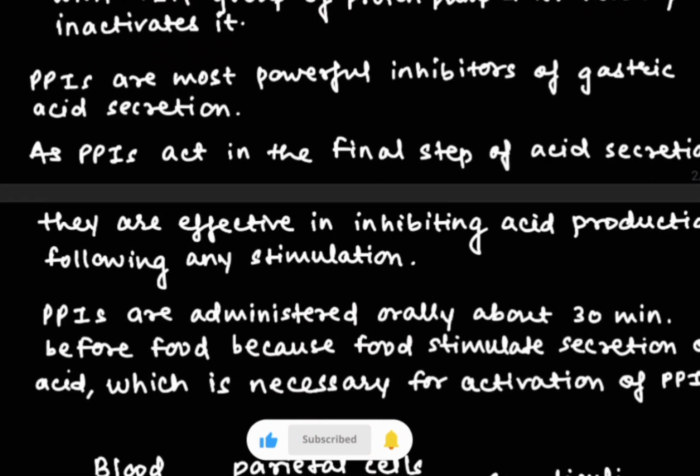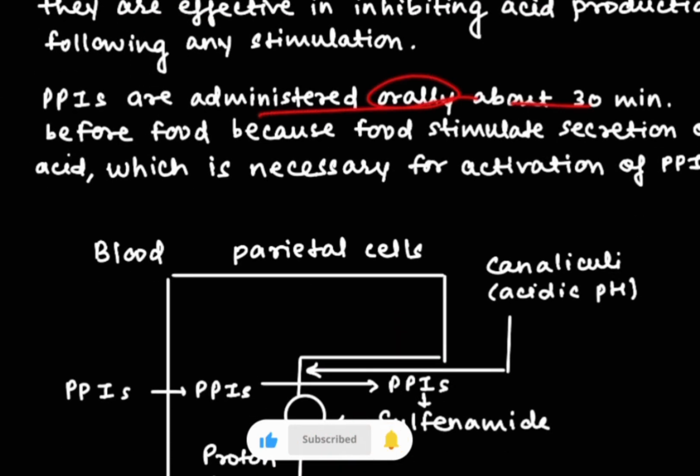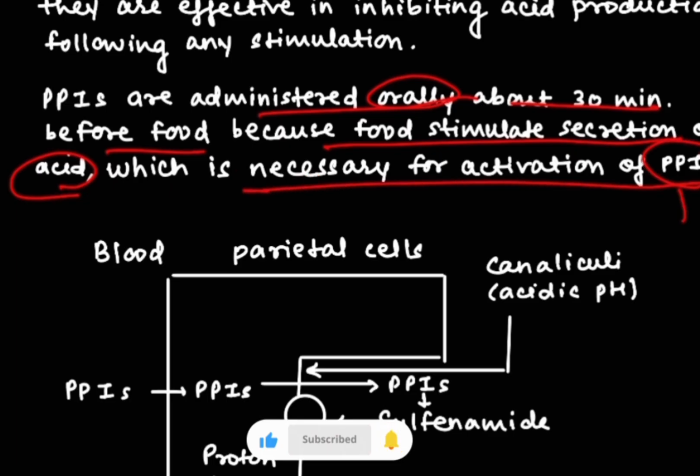Now these proton pump inhibitors are the most powerful inhibitors of gastric acid secretion. PPIs are administered orally about 30 minutes before food, because food stimulates the secretion of acid, which is necessary for the activation of PPIs into sulfonamide.